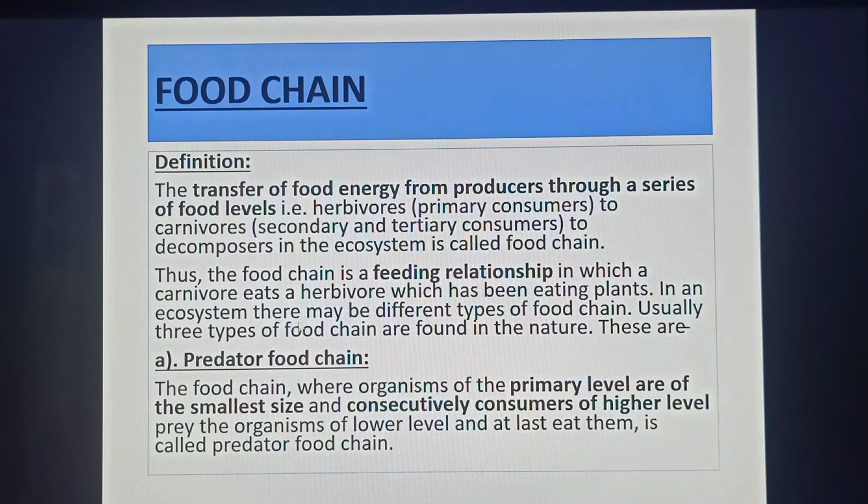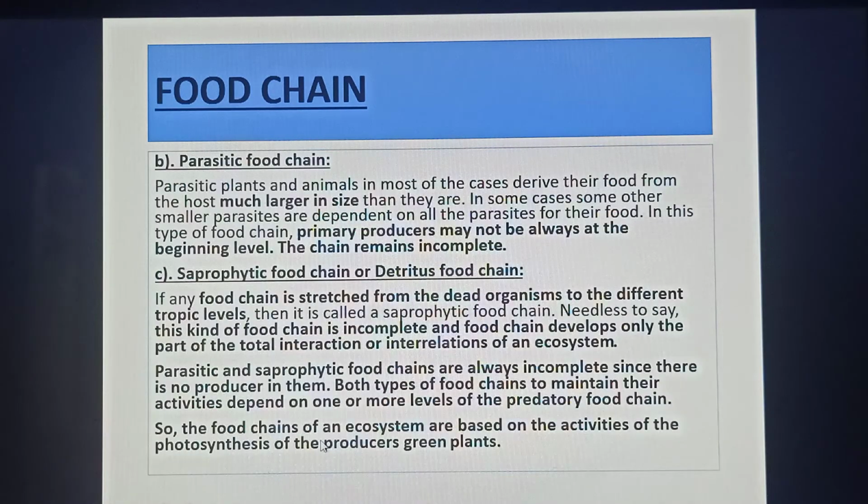In an ecosystem, there may be different types of food chain. Usually, 3 types of food chains are found in nature. First of all, it is the predator food chain. The food chain where organisms of the primary level are of the smallest size and consecutive consumers of higher level prey on the organisms of lower level and at last eat them is called predator food chain.